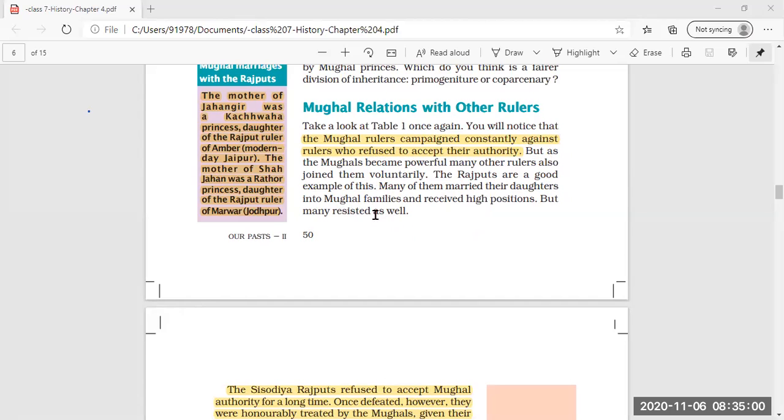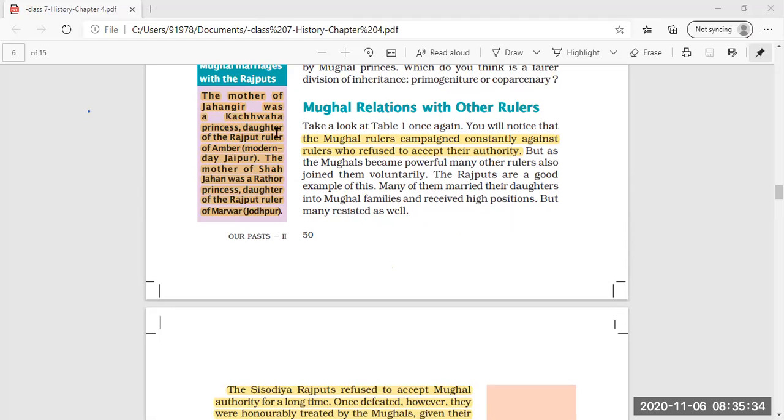But a few also denied the supremacy of the Mughals. Now, the Rajput rulers were a good example of those who accepted the authority of the Mughals. And to accept the authority of the Mughals, what did they do? They married their daughters into Mughal families and received high positions, but many resisted as well. Many Rajput rulers married their daughters to the Mughals, and examples are given here.